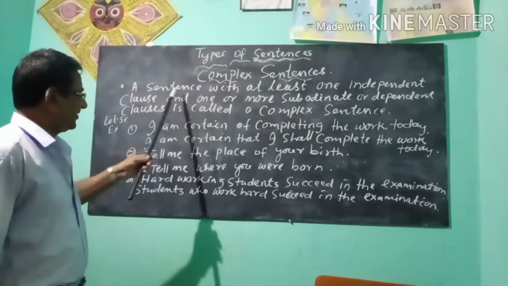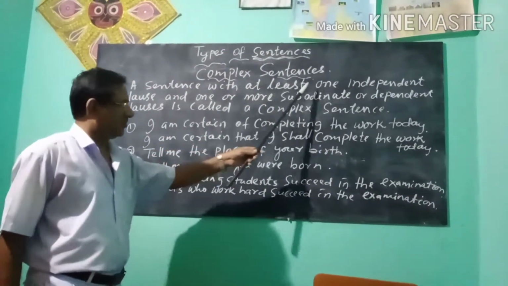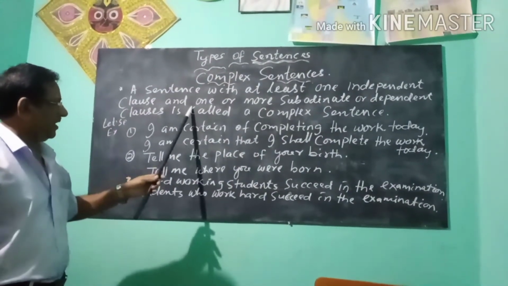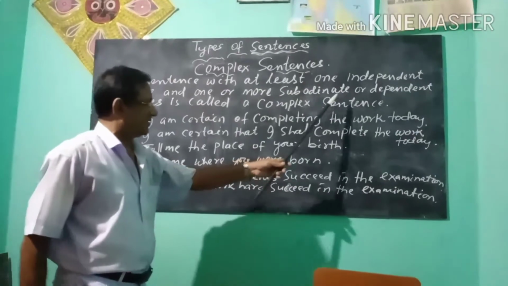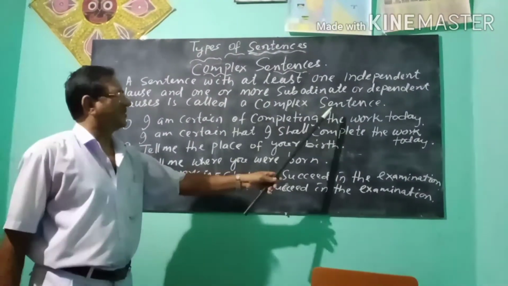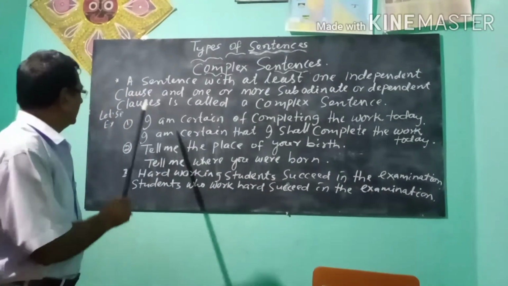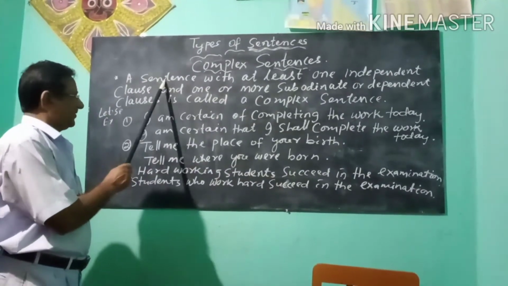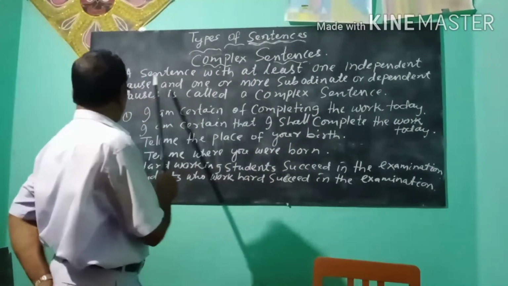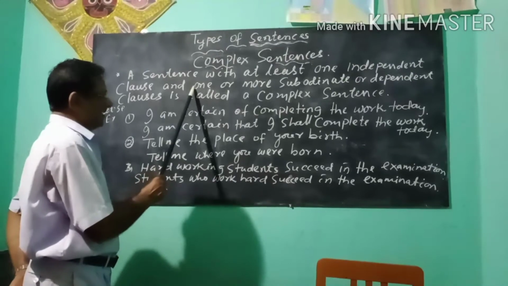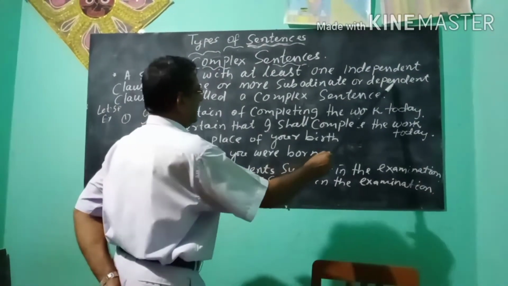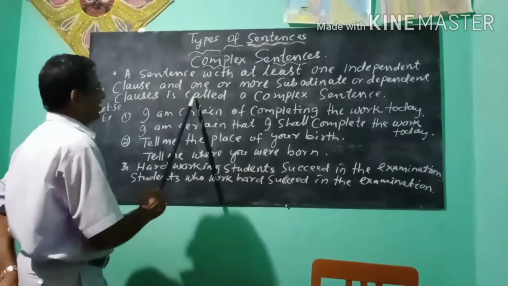A sentence with at least one independent clause and one or more subordinate or dependent clauses is called a complex sentence.